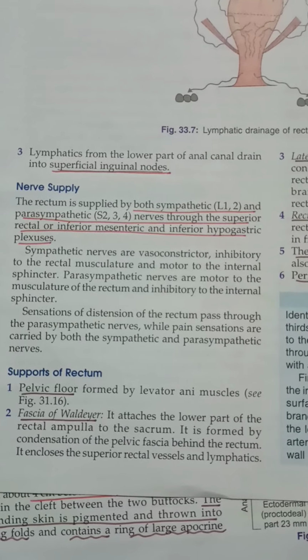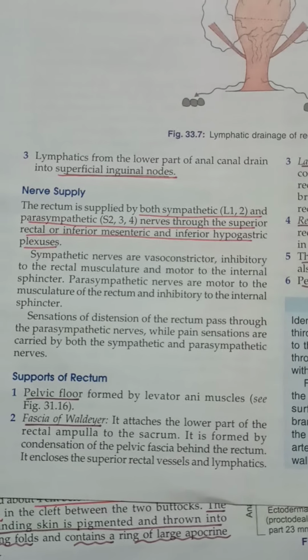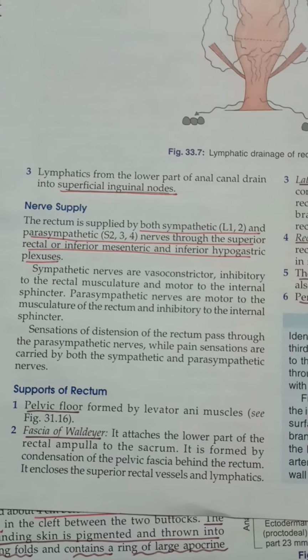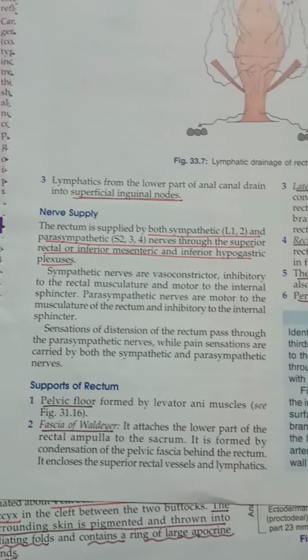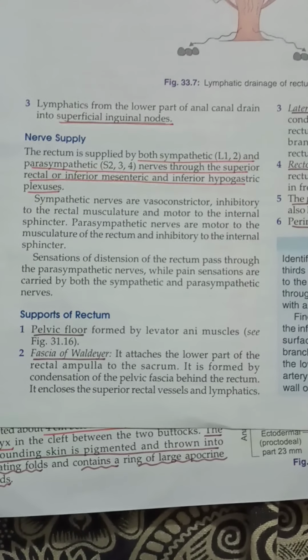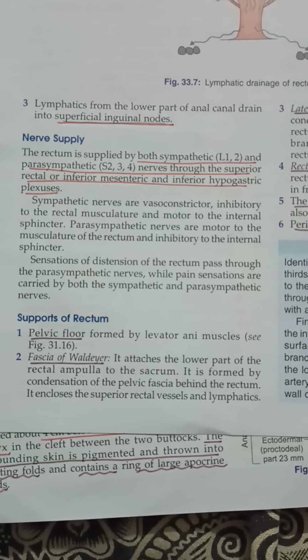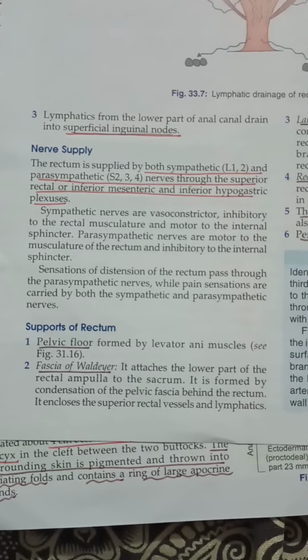Coming to the functions, the sympathetic nerves are vasoconstrictor. They inhibit the rectal musculature and are motor to the internal sphincter. Parasympathetic nerves are motor to the musculature of the rectum and inhibitory to the internal sphincter. Sensations are carried along the parasympathetic nerves, whereas pain sensations are carried by both sympathetic as well as parasympathetic nerves.